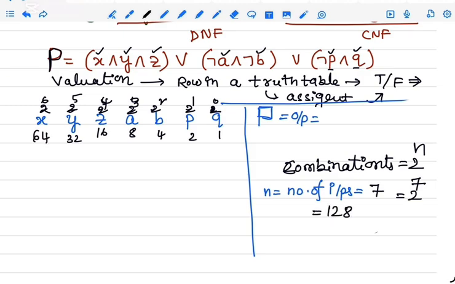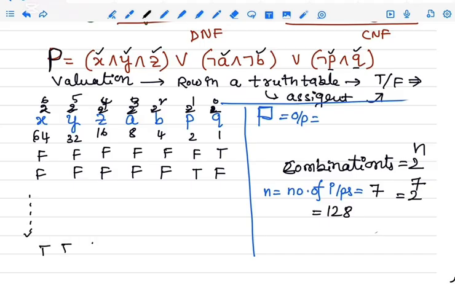We write the first one as all 7 false. The next one is true followed by six false, and like this you can write up to all true, true, true, true, true, true, true.